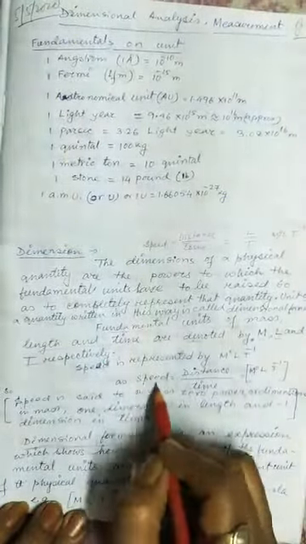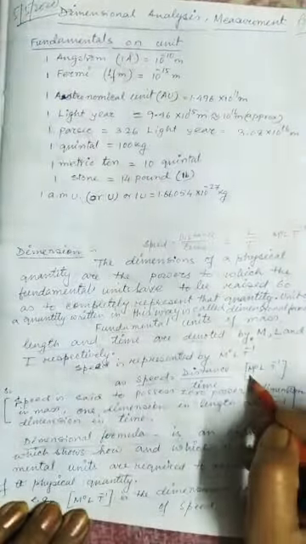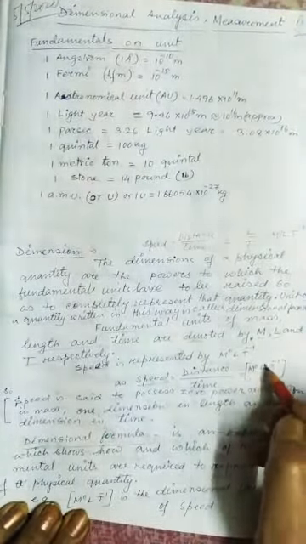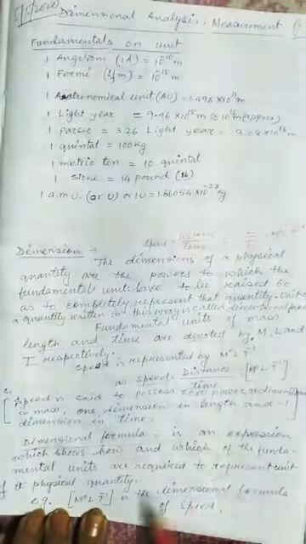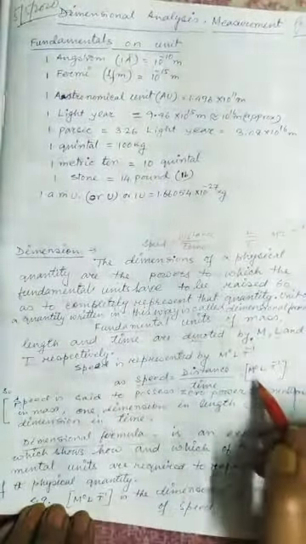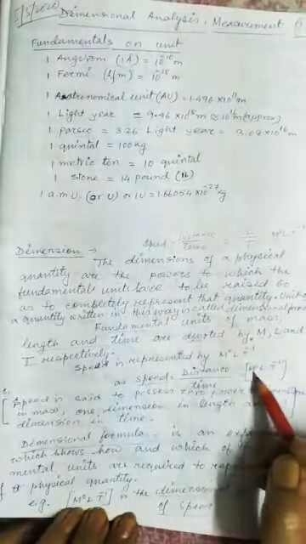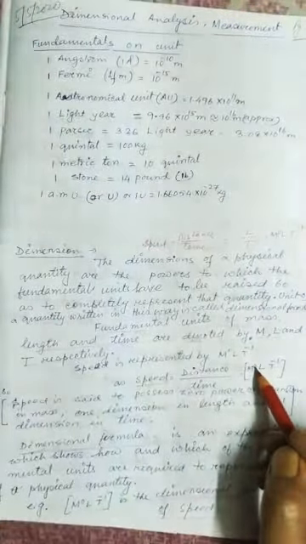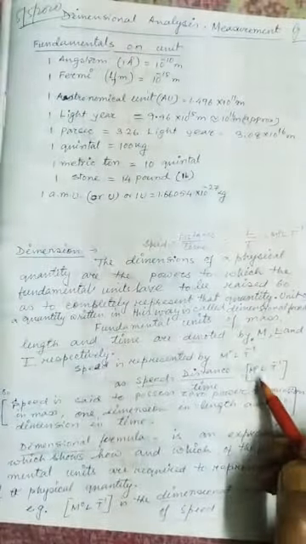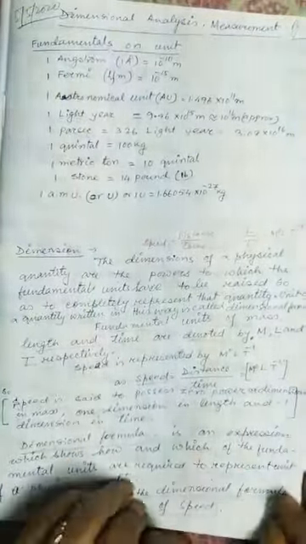Suppose in this case speed, M to the power 0, L to the power 1, T to the power minus 1, this is the dimensional formula of speed. Which fundamental unit is raised to which power or dimension to represent that physical quantity, this is said to be the dimensional formula.